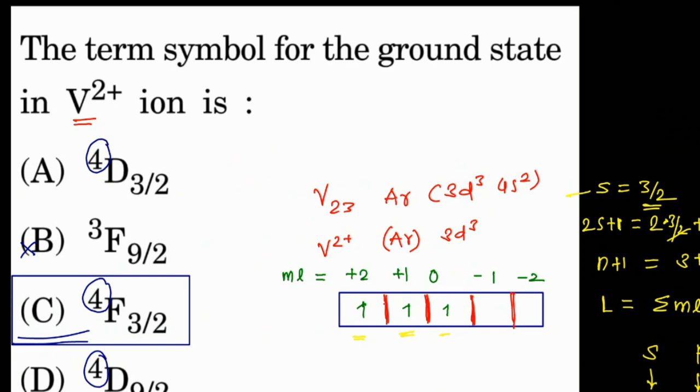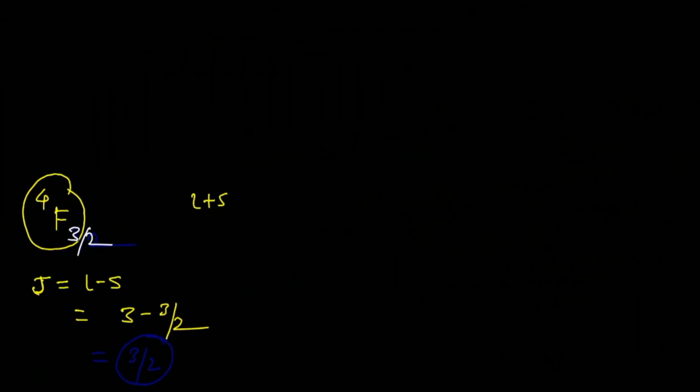Okay. So in this way we can predict a question like this. You can predict the answer in a very systematic way, and this is the question from the part 2. Okay. Now the same question was asked in the last examination, that is, find out the term symbol, particularly for what? Ni2 plus ion.